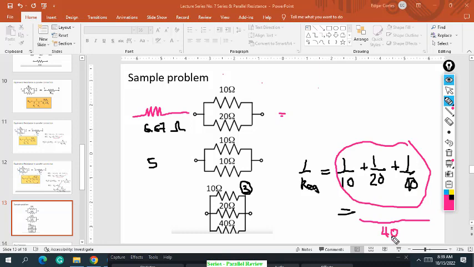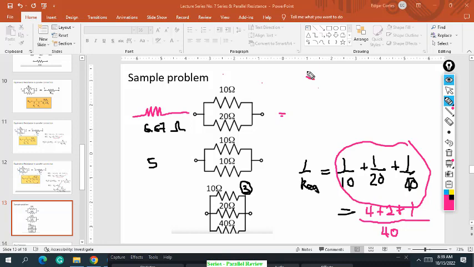So 40 divided by 10 times 1, then times 4. Next, plus 1. Plus 1, sir. So 40 divided by 20 times 1, then times 10 gives 7. Plus 1, right? 7 over 40. So what is the total of this?